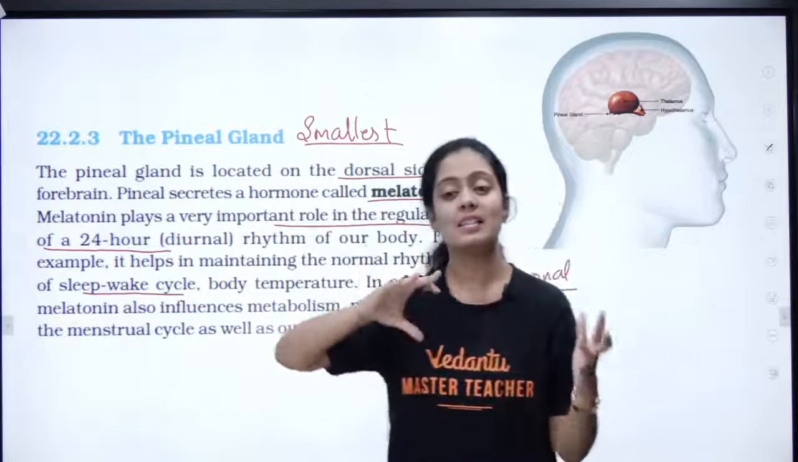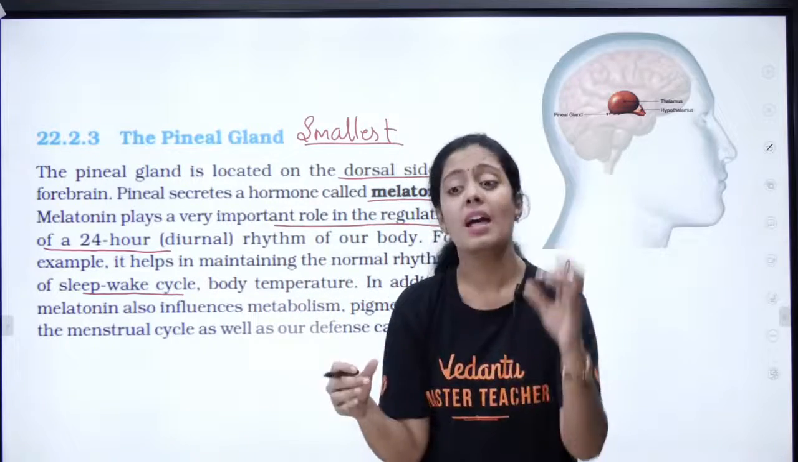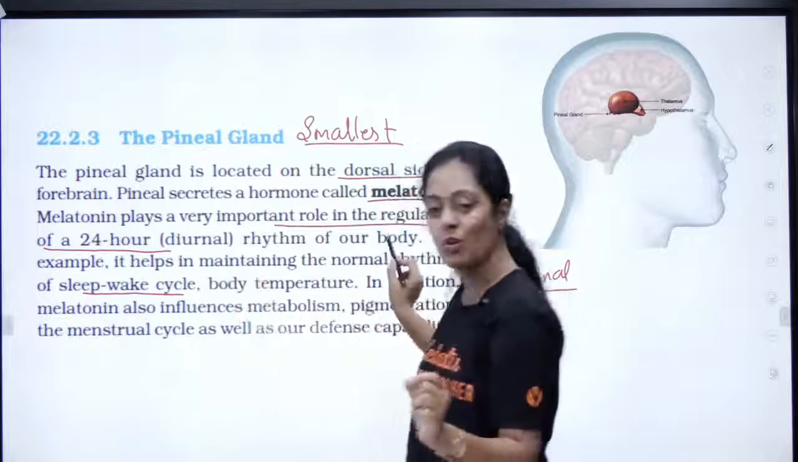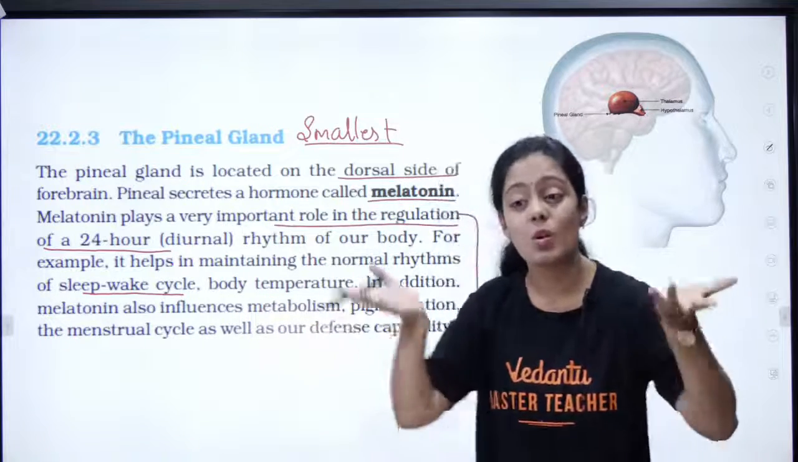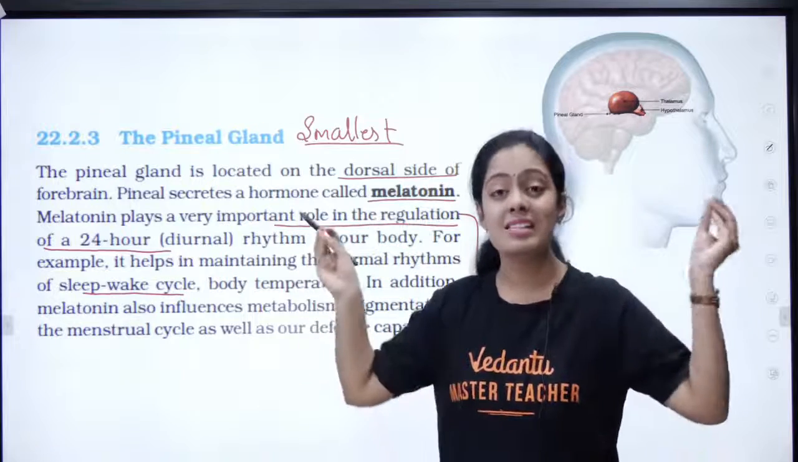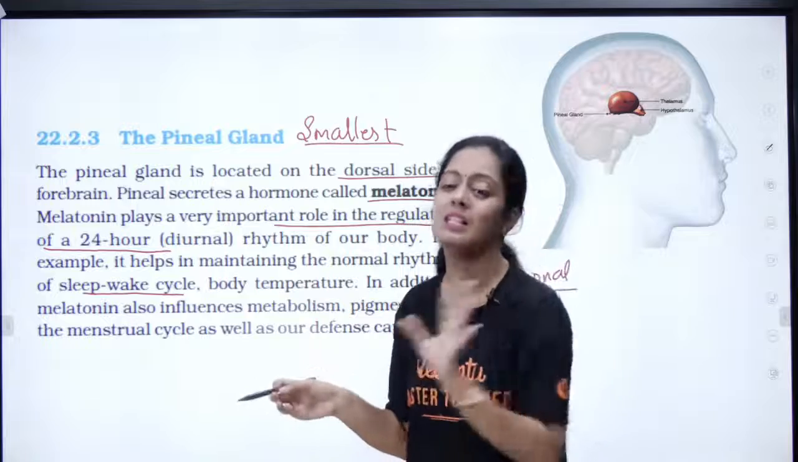Whenever the sun sets, we all go to sleep. Whenever the sun rises, we all wake up. And who is controlling it? Melatonin. So at night, a lot of melatonin is produced in your body. When there is darkness, that melatonin is the one which is going to induce sleep.